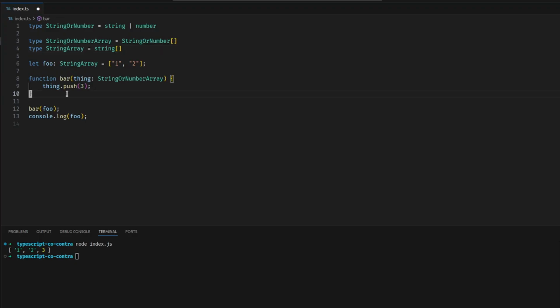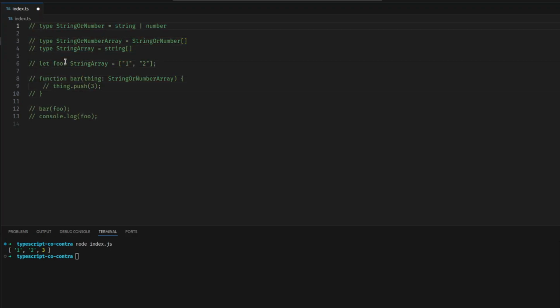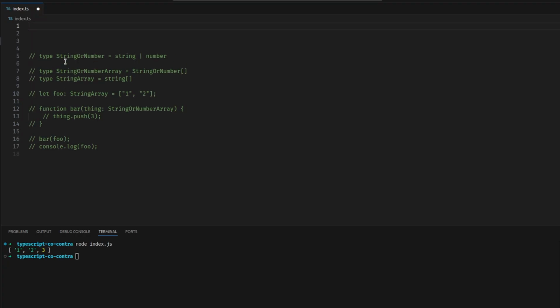Or if covariance is what your operations are doing. And covariance is only allowed when you are only reading. But since we are pushing, this is contravariant, and this fails. And I'm going to go into some analogy to explain what we're talking about when we're talking about covariance and contravariance.